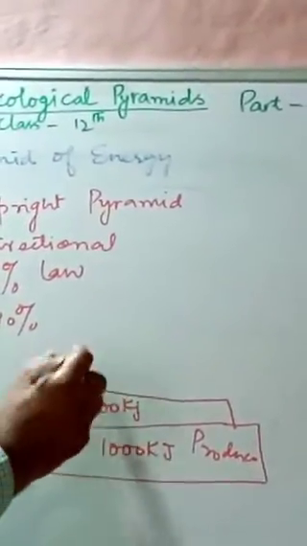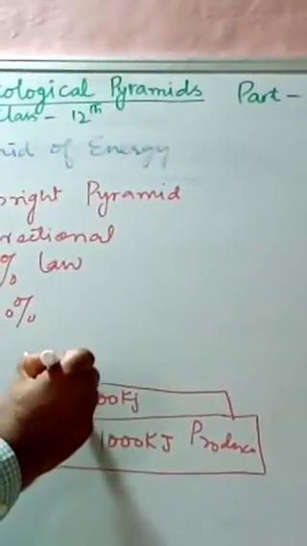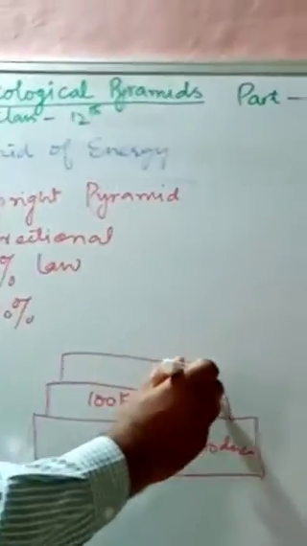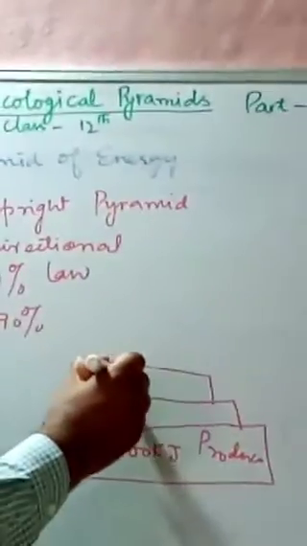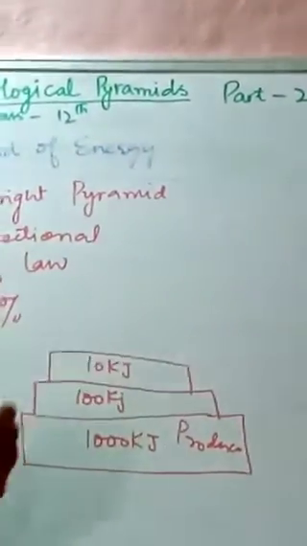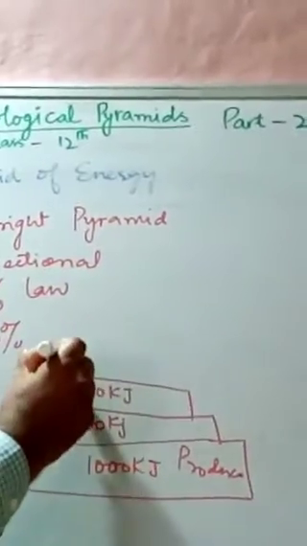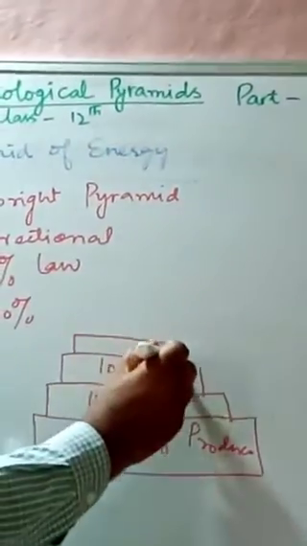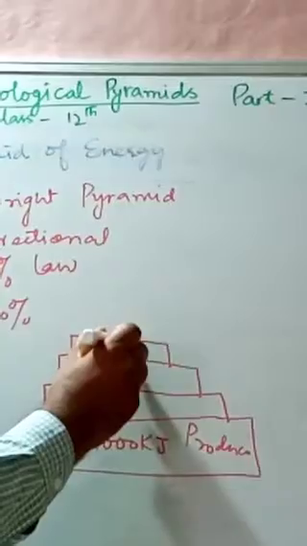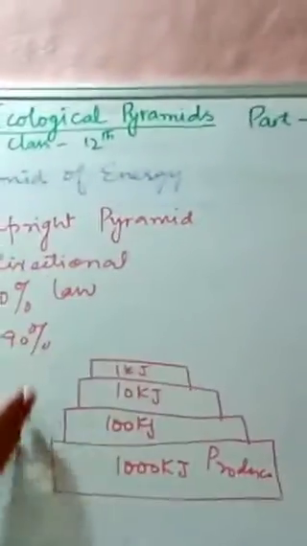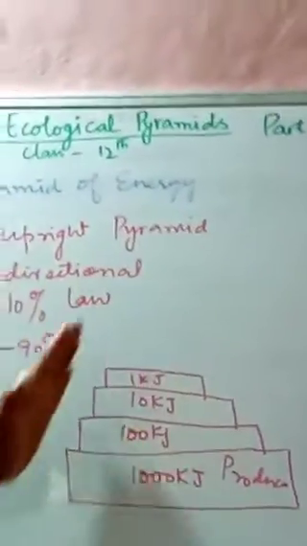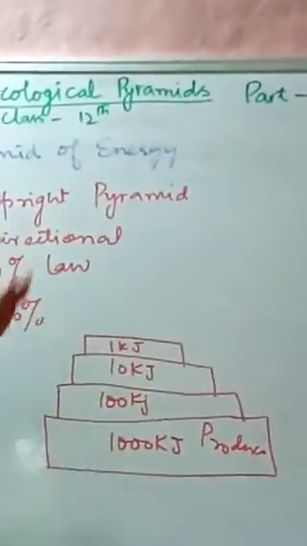Then from the primary consumers onward, again only 10% is available, that is 10 kilojoules, and the top consumers get only 1 kilojoule of energy. So this pyramid is, sorry, upright.